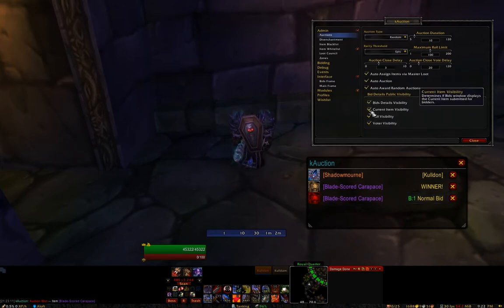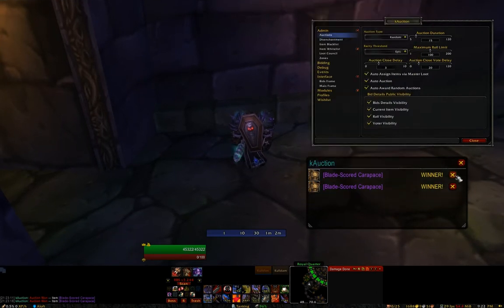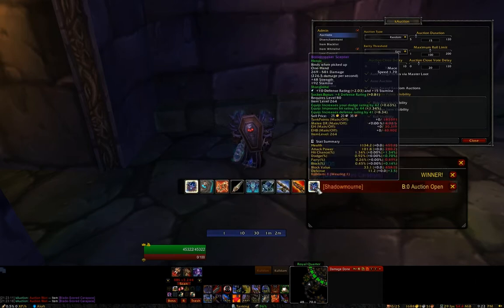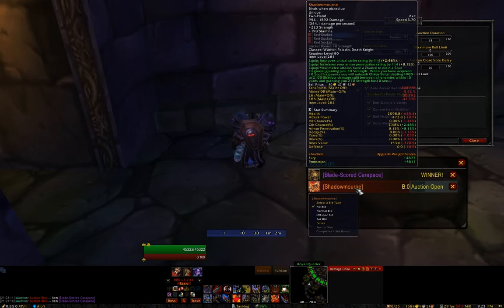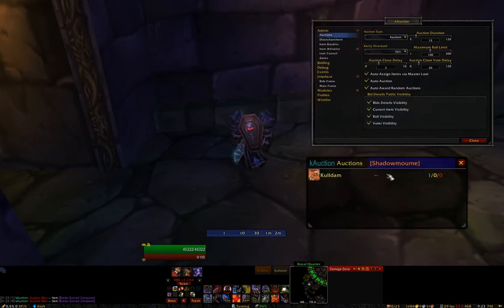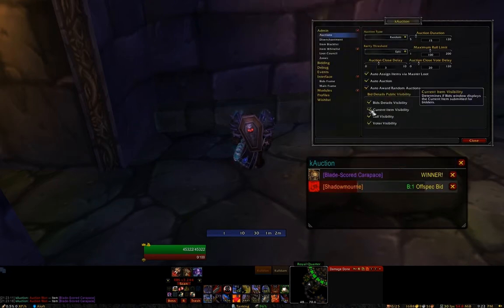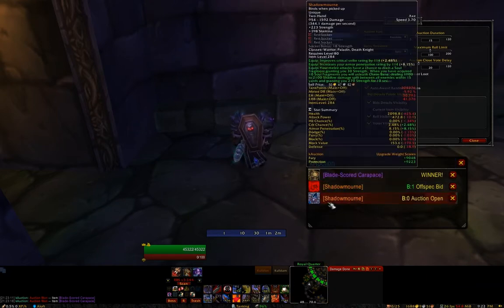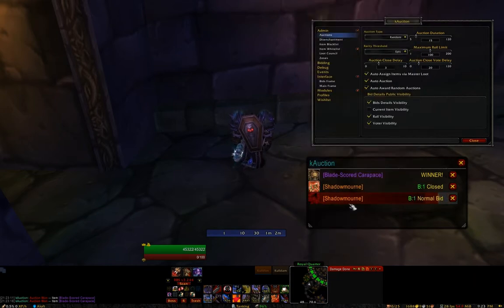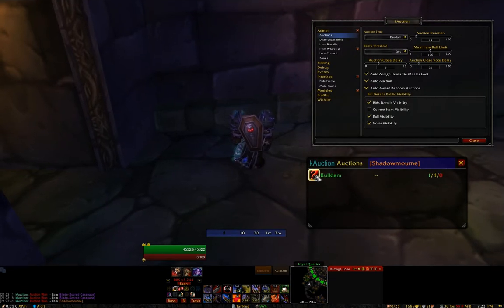Likewise, current item visibility. Let me set this up again. So as I mentioned, when an auction is created, if you hover over, you can select your current item. By default, anyone that goes into the bid information can see that current item. But if you uncheck current item visibility, then players will not be able to see what current item was passed along.